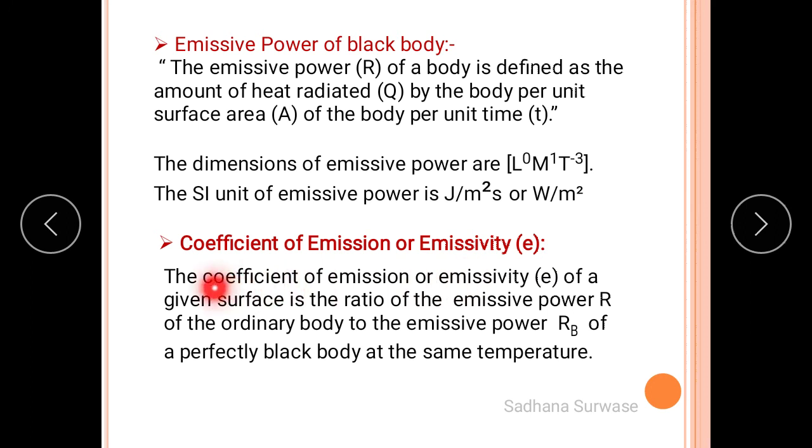The next point is the coefficient of emission, or you can say emissivity. The coefficient of emission, or the emissivity, is the ratio of the emissive power of an ordinary body, where capital R is the emissive power of the ordinary body, and capital R suffix B denotes the emissive power of a perfectly black body. So it is the ratio of the emissive power of an ordinary body to the emissive power of a perfectly black body at the same temperature.